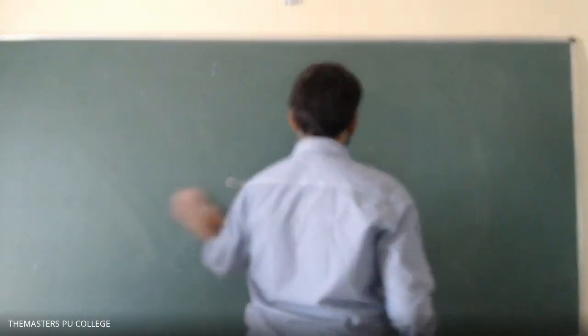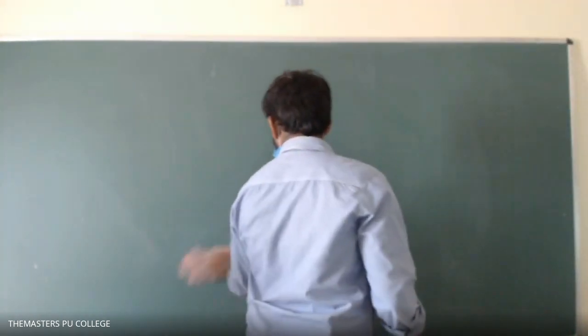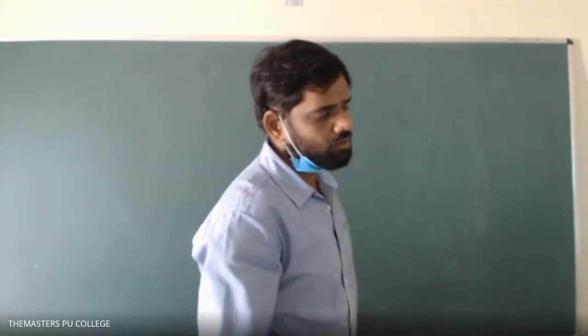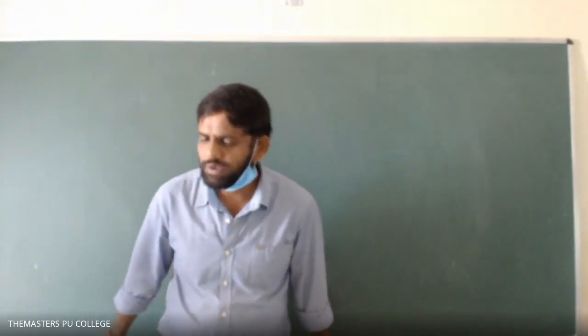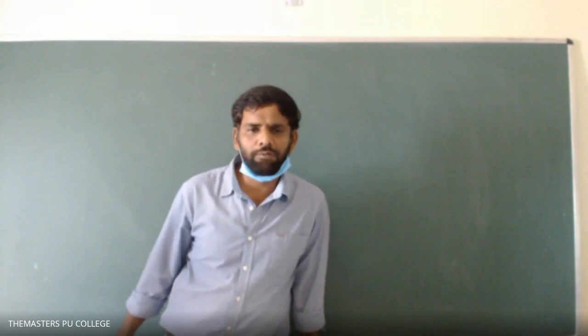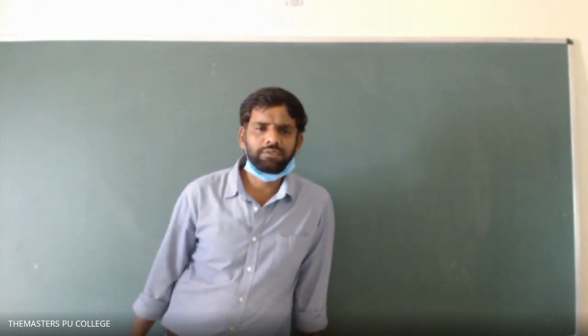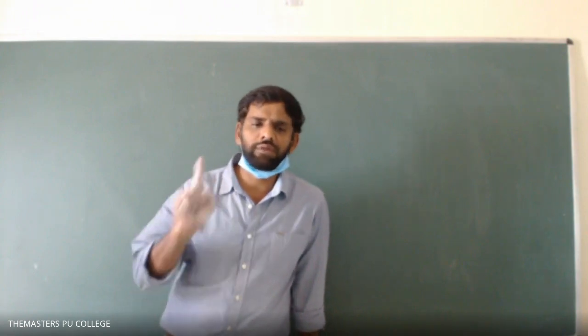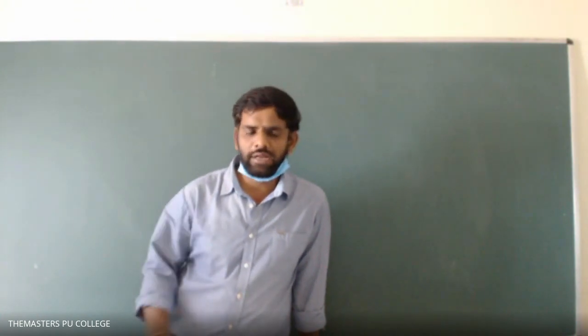Let me repeat the question. A black body is at temperature 1000 Kelvin and its area is 0.1 meter square. Calculate the energy which is radiated in 1 minute.